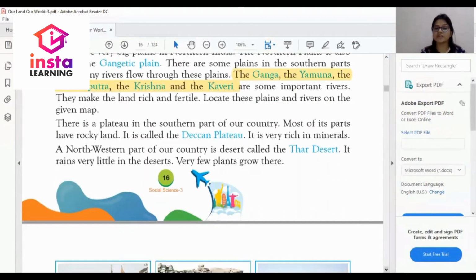There is a plateau in the southern part of our country. Most of its part has rocky land. Southern part में कैसे हैं? Plateaus हैं जो mostly कैसे हैं? Rocky, पत्थर वाले हैं. It is called Deccan Plateau. This is a very important question and I am highlighting it. What is Deccan Plateau?